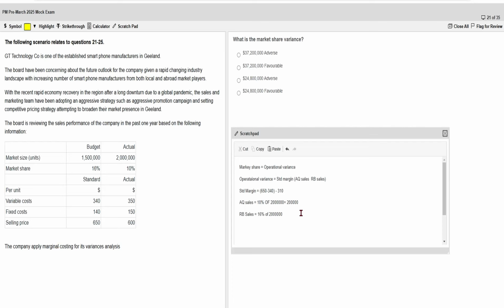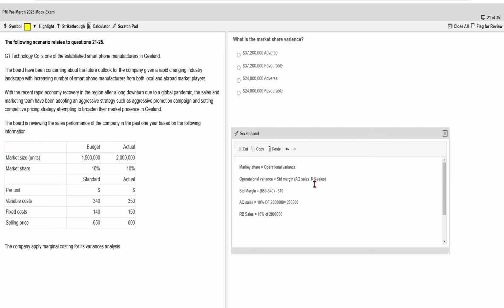So how can we calculate the standard margin or the contribution? Simple: selling price minus all the variable cost. The standard selling price is 650 and all the variable cost is 340. Deducting these two gives the standard margin per unit of 310. Now, what is the actual sales quantity? We know the actual market size, and we hold 10% of the market share in that market size. So 10% of 2 million will be 200,000. Perfect. Now RBS means revised budgeted sales, which means the target achieved in the actual market.